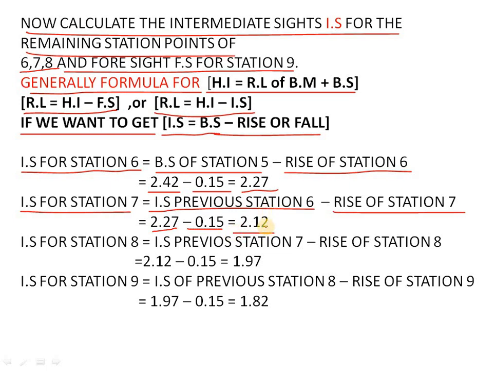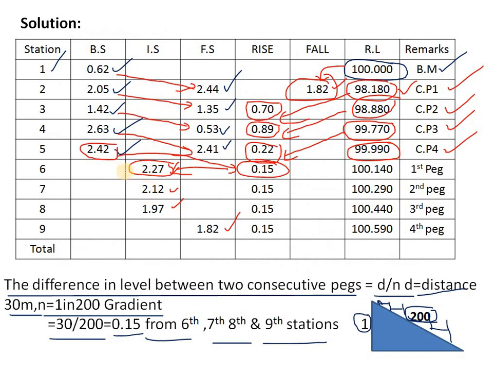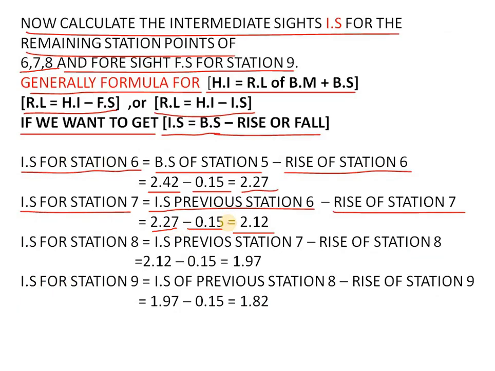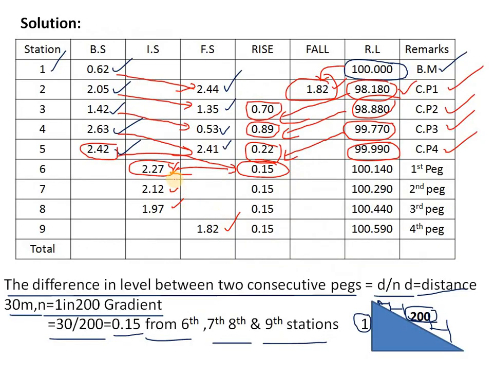Why are we taking the previous station here? Because there is no backsight for this. There is no BS in stations 6, 7, 8, 9, so there is only the IS. So from this 2.27, if we subtract 0.15, we will get the answer as 2.12.